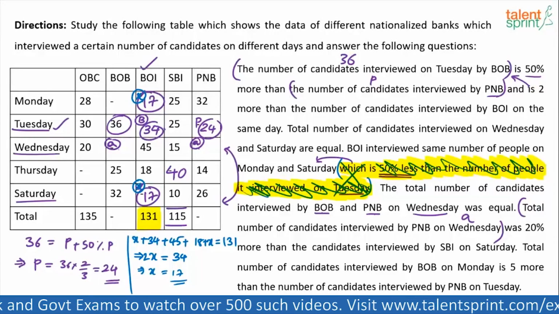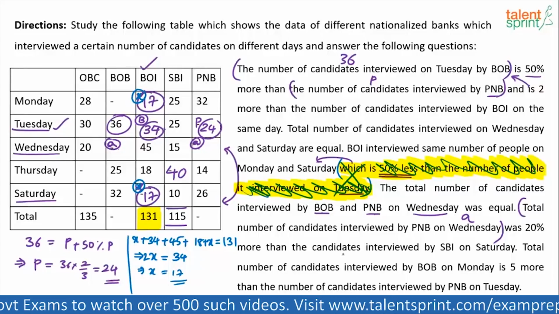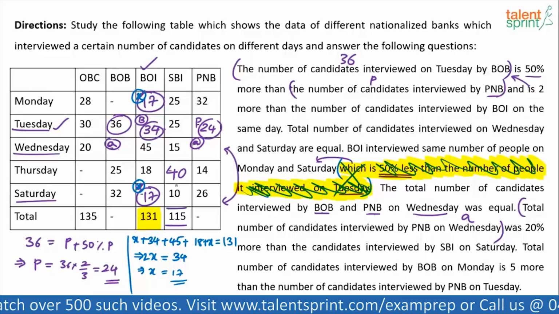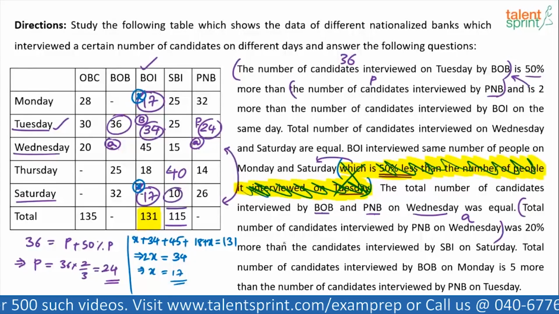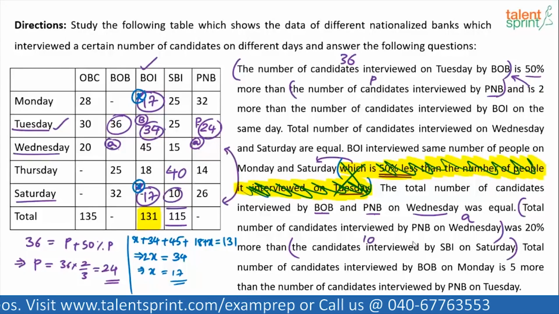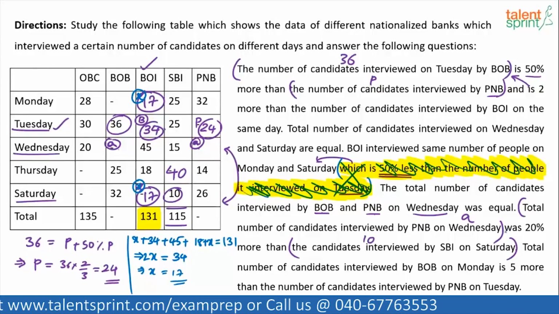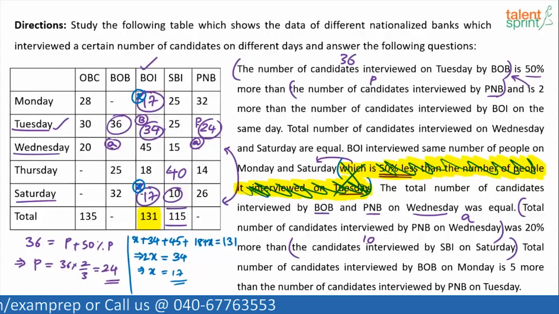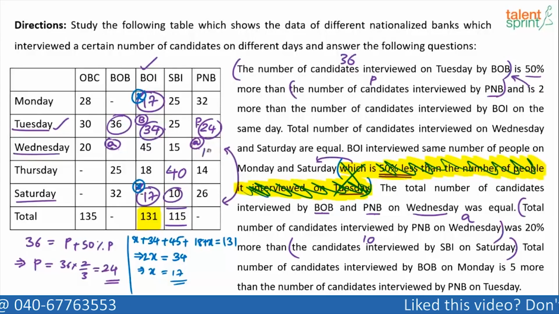So A was 20% more than the candidates interviewed by SBI on Saturday, which is 10. What is 20% more than 10? It is 12. So A is equal to 12. If this is 12, this also will be 12 because both are A.